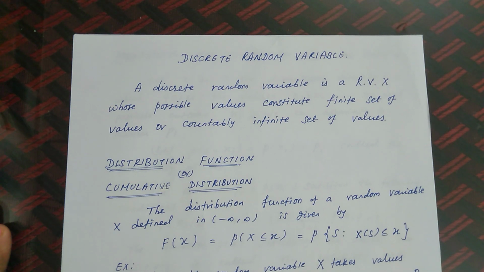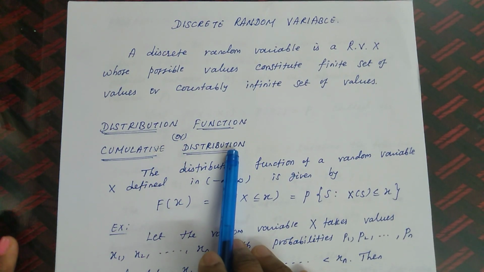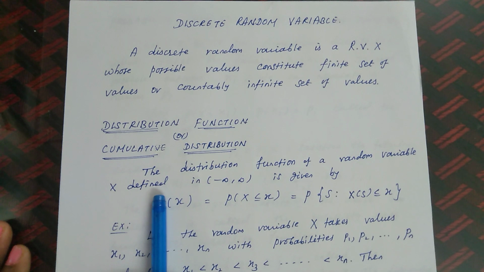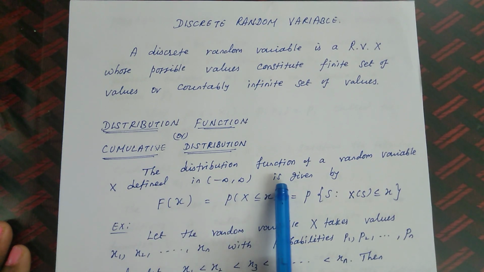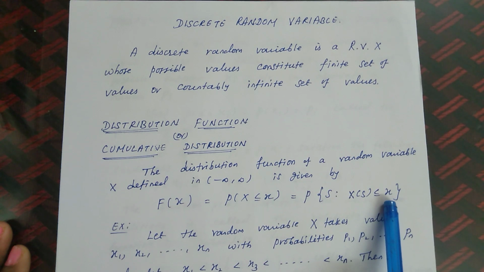The next one is the distribution function, or cumulative distribution, of a random variable. The distribution function of a random variable capital X defined on the open interval minus infinity to infinity is given by capital F of x is equal to P of X less than or equal to x, which is equal to P of the set of all s such that X of s is less than or equal to x.